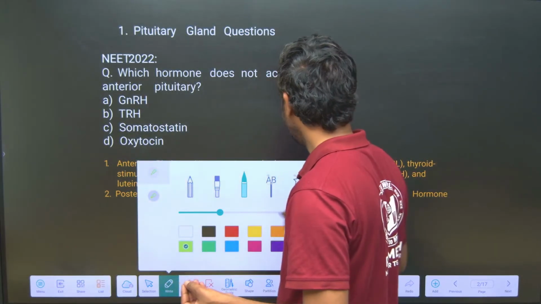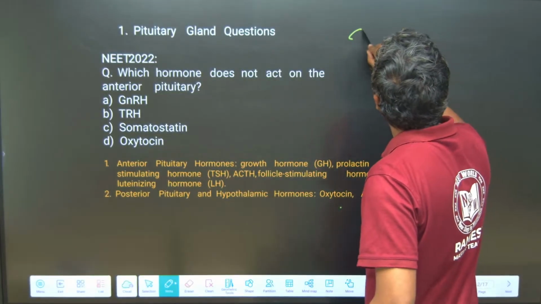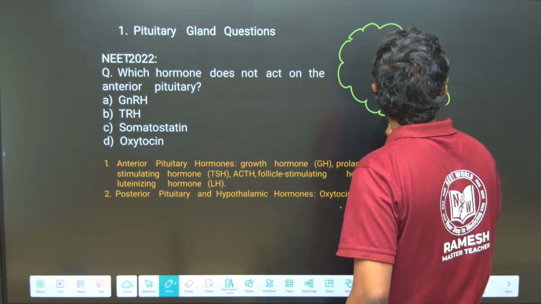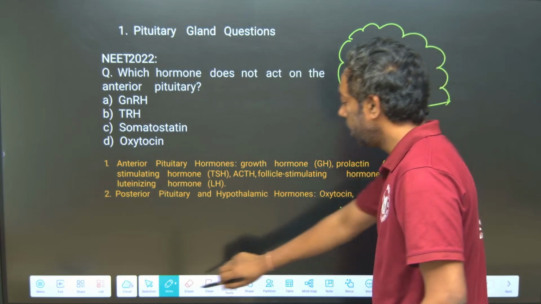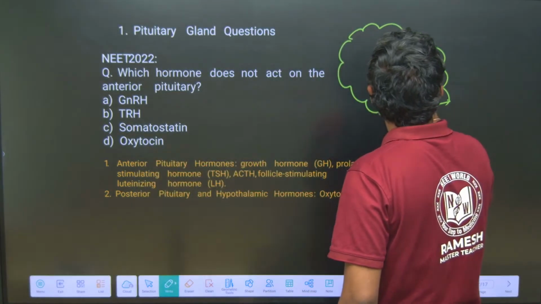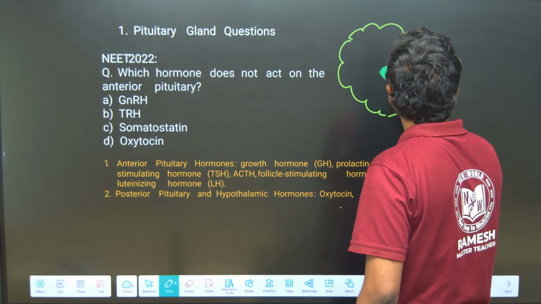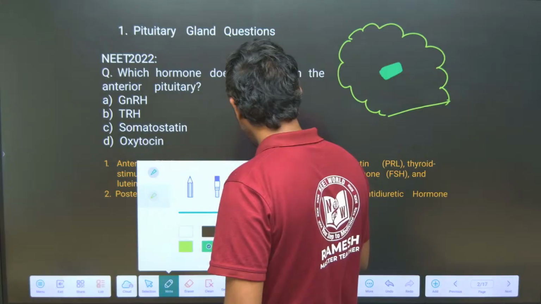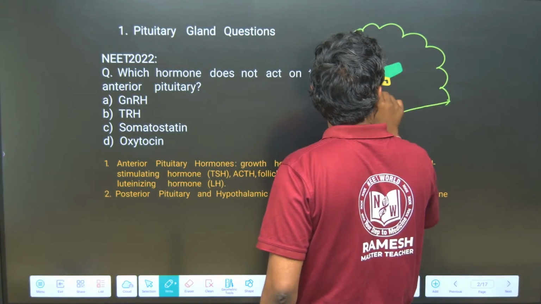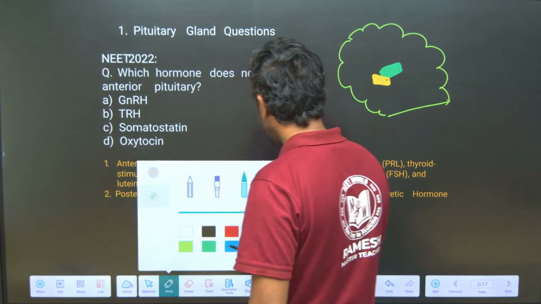I'm going to explain here. If this is the brain, there is the third ventricle. Below the third ventricle there is the hypothalamus, which is part of the diencephalon.